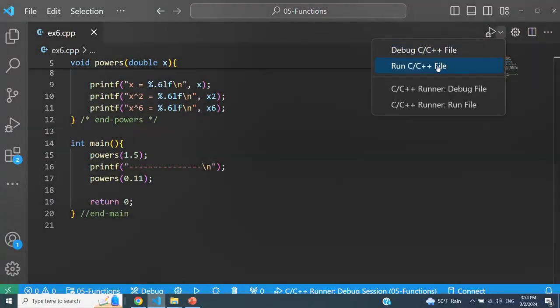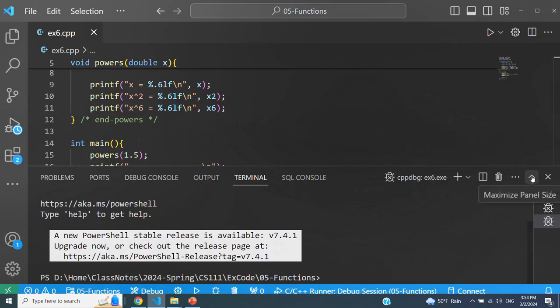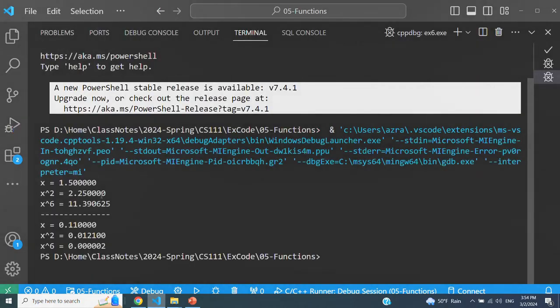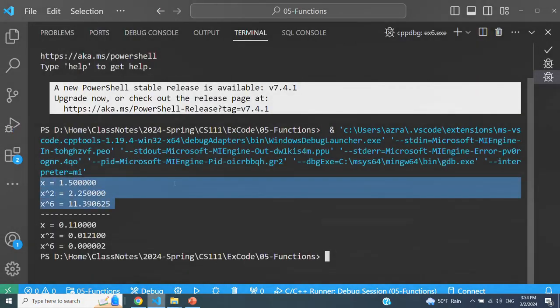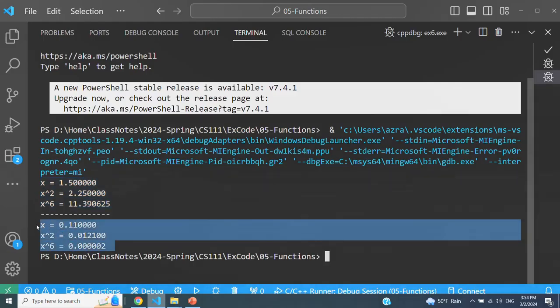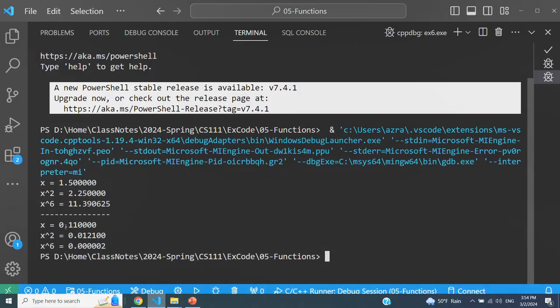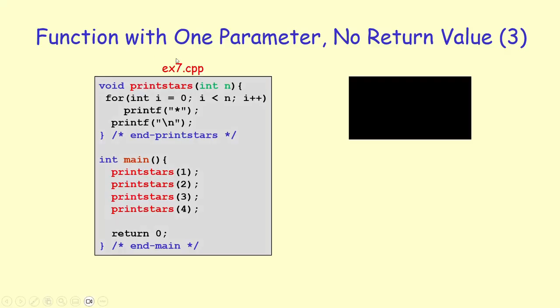I'm just going to execute this rather than going step by step so that you see what gets printed on the screen. So this is coming from the function when I pass 1.5 as the parameter, and this is coming from the same function when I pass 0.11 as the argument. Moving on to example 7.